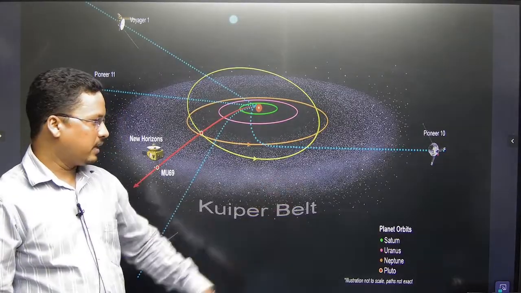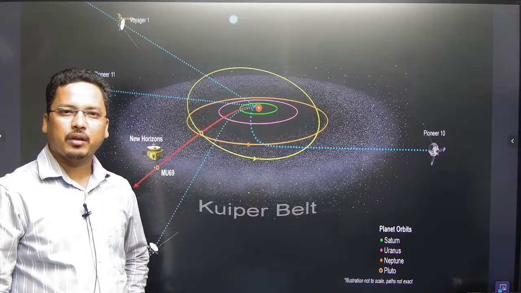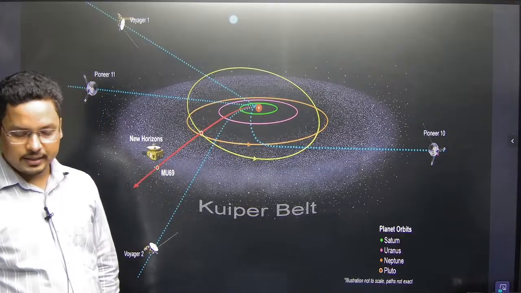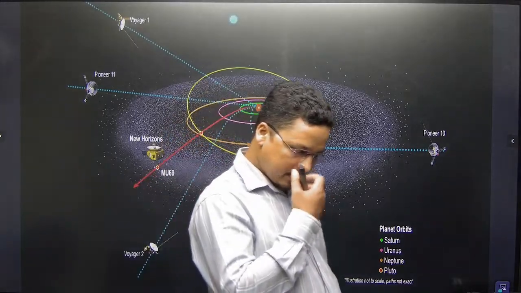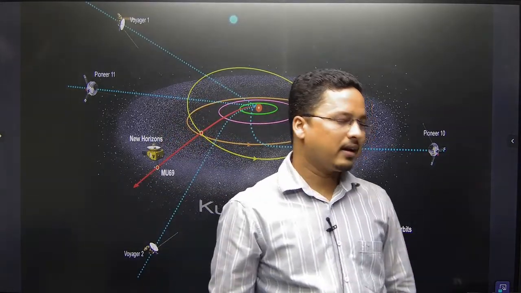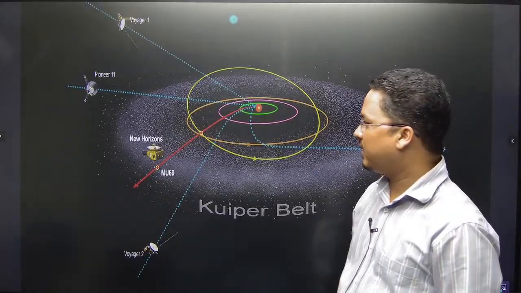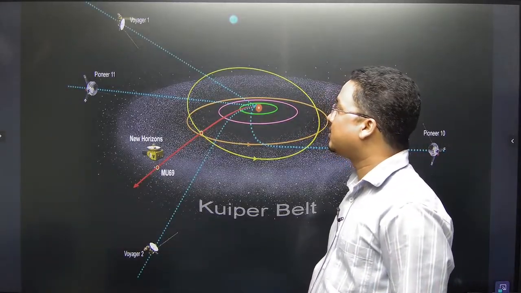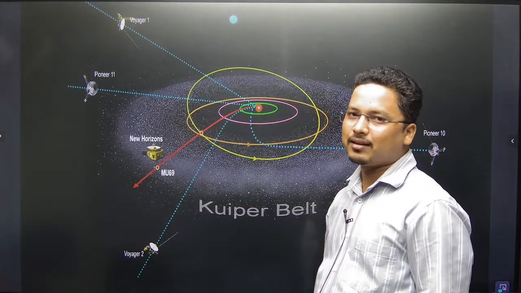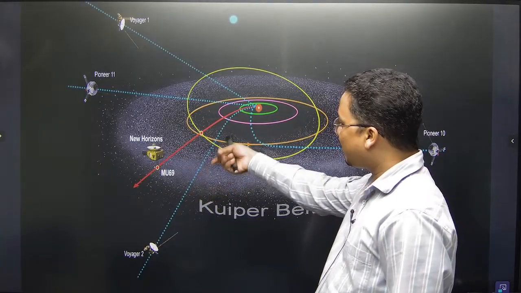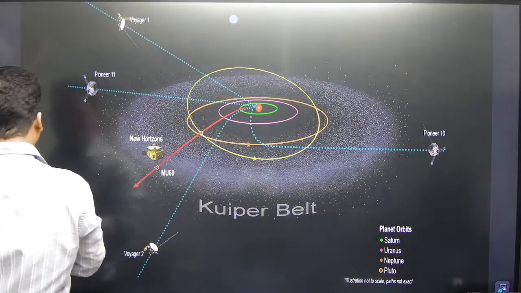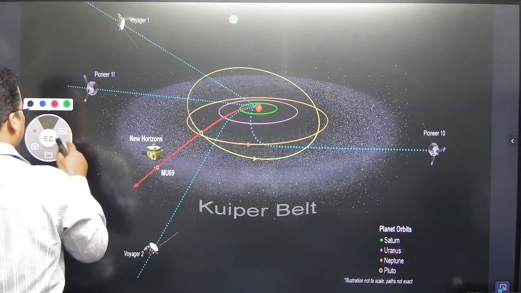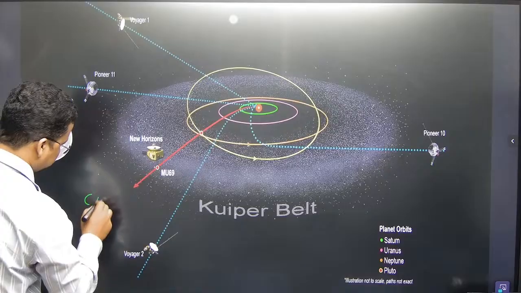This Kuiper belt is the source of comets. That means the Lanjatara, as it is called in Odia. These comets are coming all the way from this Kuiper belt, right? So here is a comet.